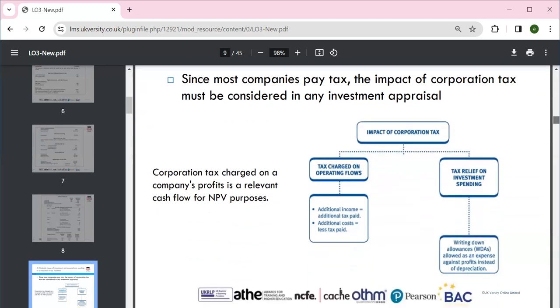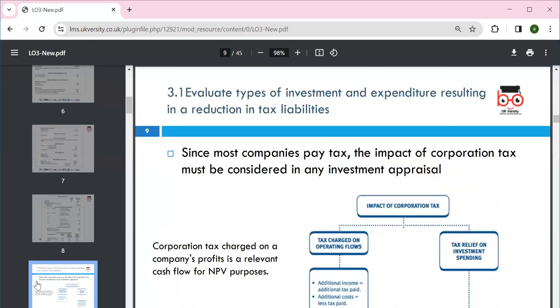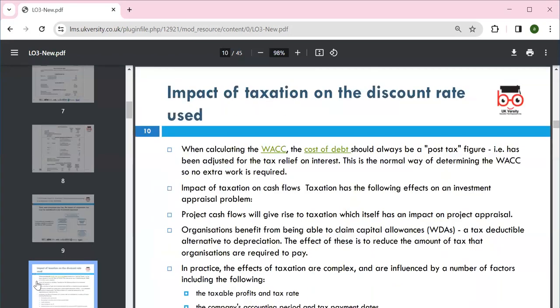The impact of the corporation tax charge on the operating flows: additional income, additional tax paid, additional cost less the tax saved. Tax relief on investment, yes, which comes through the written down allowance, which we can look at according to each year and the asset pool where the asset falls. Then the impact of taxation on the discount rate used when calculating the weighted average cost of capital: the cost of debt should always use post-tax figures, adjusted for the tax relief on the interest.